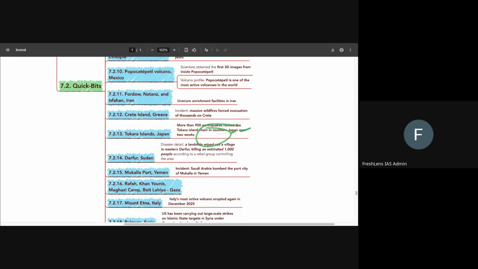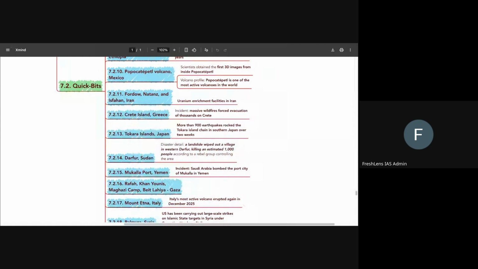So we know for a fact that Japan is located in a seismically very active region. Okay, it is in that Ring of Fire zone, and a lot of earthquakes happen in this particular region, right? So the Tokara Island chain was in the news for having more than 900 earthquakes, which is basically an earthquake swarm, and all of that happened in just 2 weeks. Darfur, Sudan was in the news. Why was it in the news?